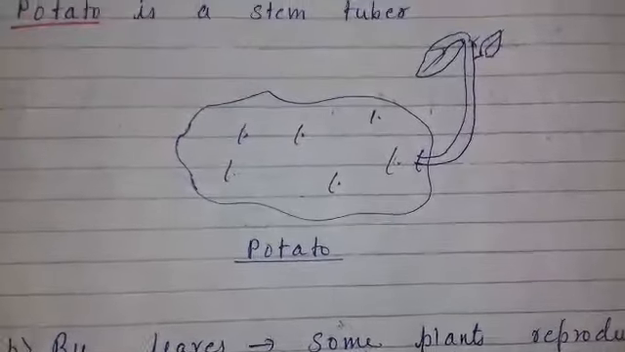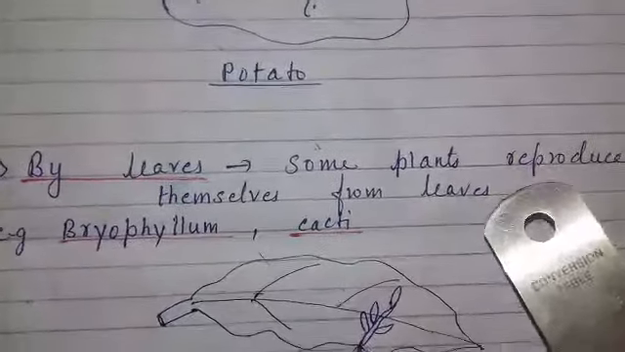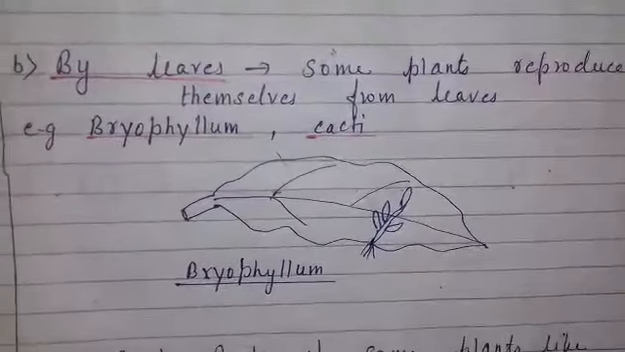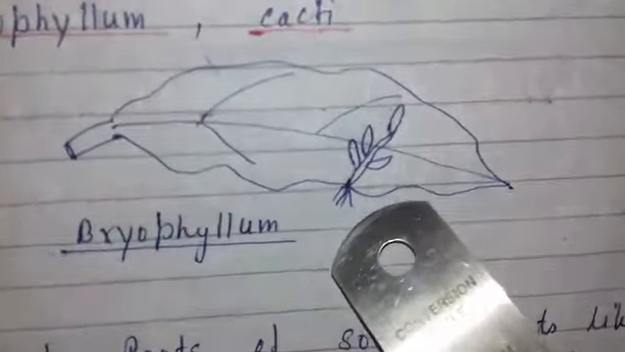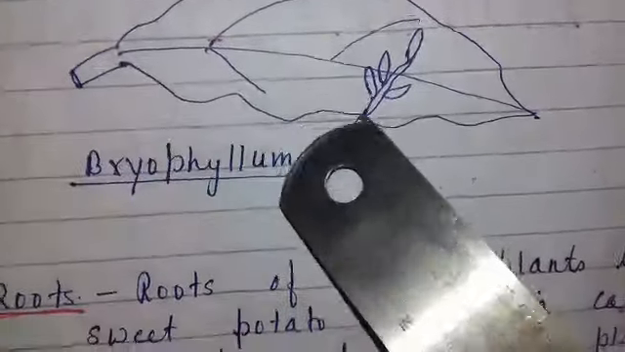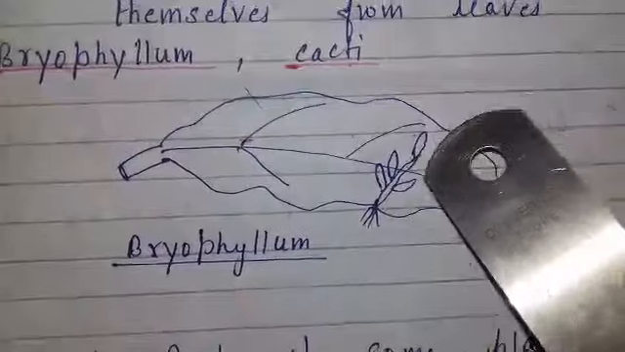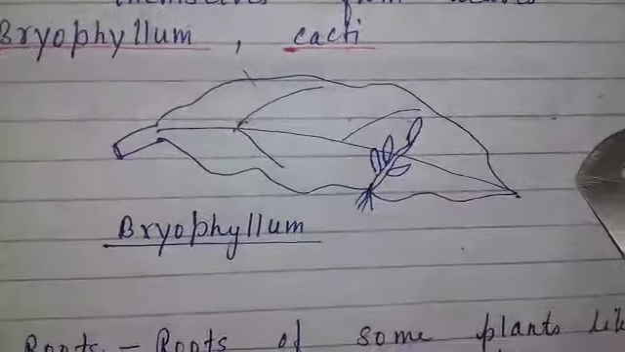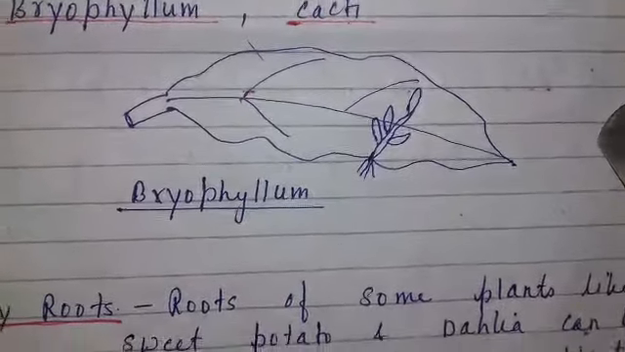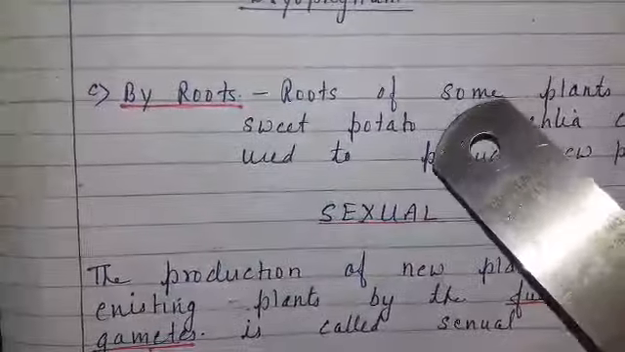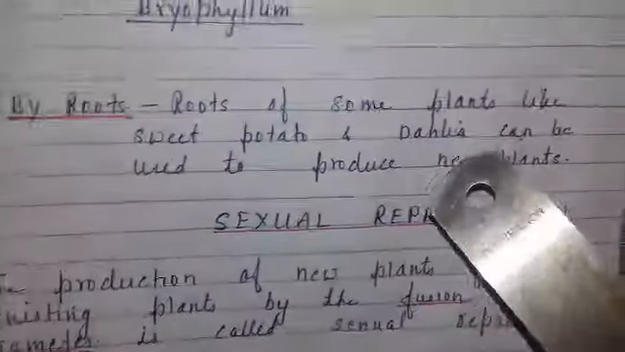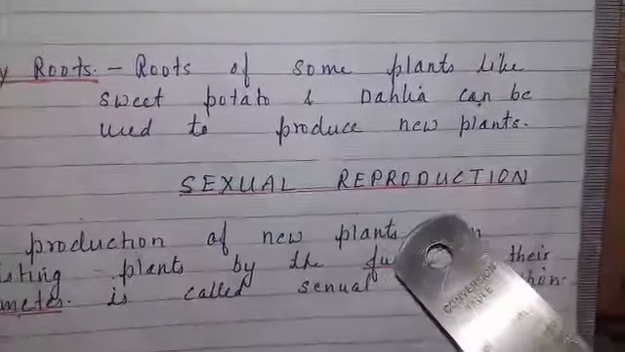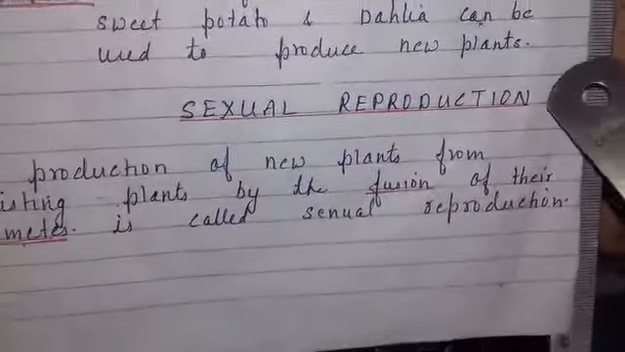Now by leaves, some plants reproduce themselves from leaves. Example: bryophyllum and cacti. This is an example of bryophyllum. At the edge of the leaves of the bryophyllum, new baby plants develop, and after detaching, they develop into bryophyllum plants. By roots, roots of some plants like sweet potato and dahlia can be used to produce new plants.